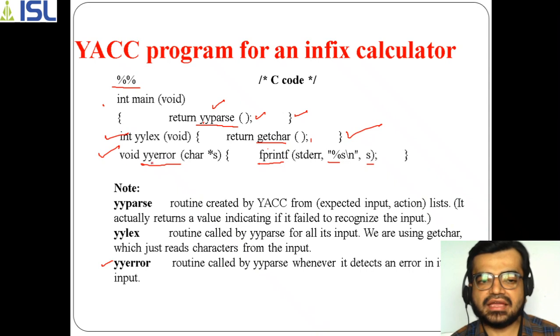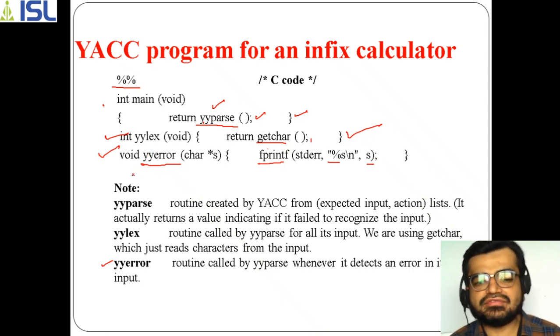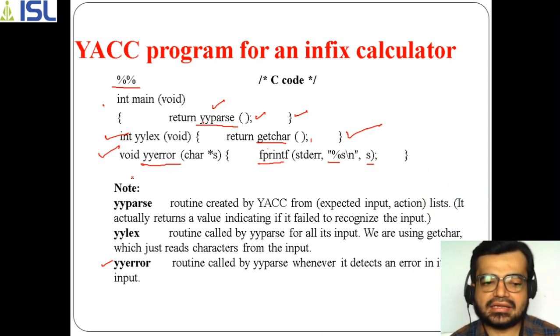So the yyerror function is called whenever the program detects an error in the given input. Because if the input is not well formed, how can we get the correct parse tree? The input should be correct, but if it is not, yyerror will be called, showing that there is an error in the given input.